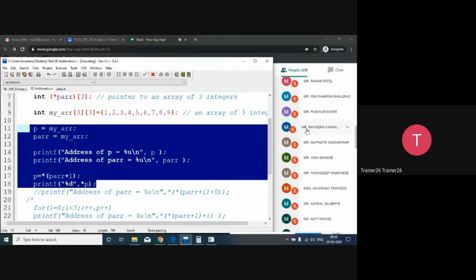ओके, मेरे नाम वाले बंदे को चूज करता हूँ. रविंद्र. हेलो रविंद्र, आई एम ऑडिबल? No response. Yes, sir. So are the things clear to you? Hello? Am I audible to you properly? Hello Ravindra. Yes. So till now, whatever the concepts of pointers I have explained in this particular manner, all the concepts are clear to you? Yes, sir. Everything is clear.